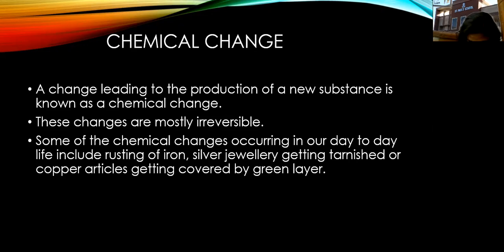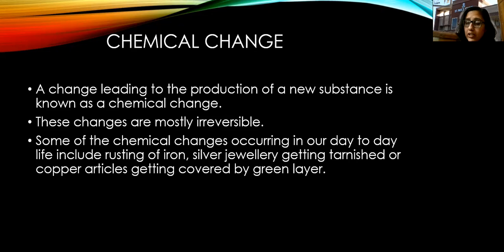So here in these changes, these cannot be reversed. Most of these chemical changes are irreversible in nature. Now these changes are usually permanent because we are saying that these are irreversible. Now a lot of energy is either absorbed or given out in chemical changes.